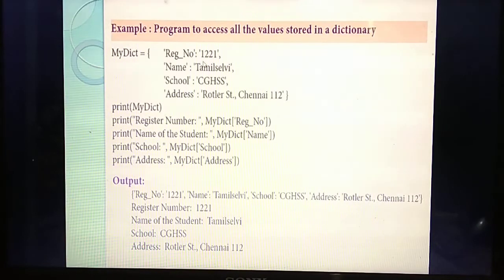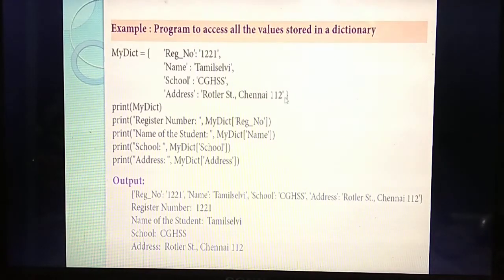So what are the keys here? Register number, name, school, address. These are the keys, and these are the values for the keys. What is the register number? 1221. Name, likewise. So these are the keys and these are the values for the keys, and you enclose them within curly braces. Next, you are going to access all the elements from the dictionary. What's the simple step? You need to give print of the dictionary name.